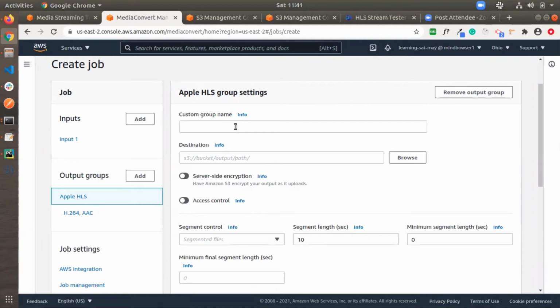This is the custom group name. This is an optional field. Here we can add the name of the output group. This is optional. By default, the name of this custom group name is Apple HLS.